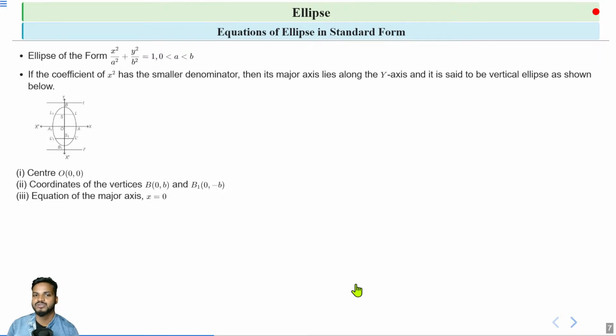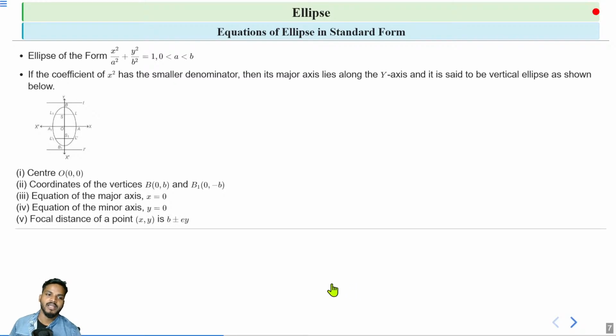Equation of major axis. Now the major axis lies along the y-axis. So the y-axis is the major axis and the equation of the y-axis is x is equal to 0. So the equation of major axis is x is equal to 0, and the equation of minor axis is y is equal to 0, and the focal distance of a point (x, y) is b plus minus ey.